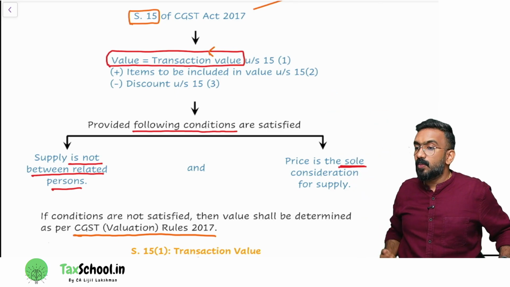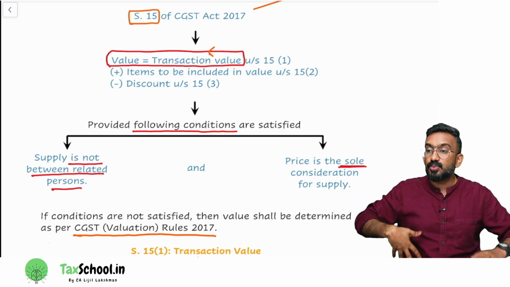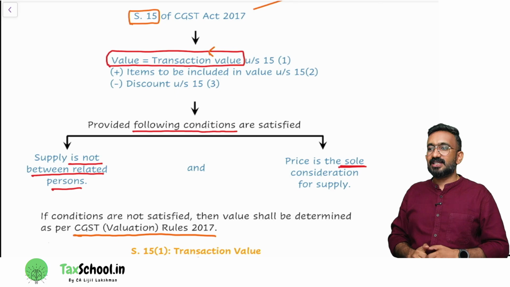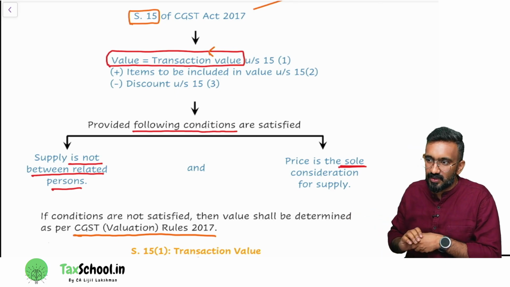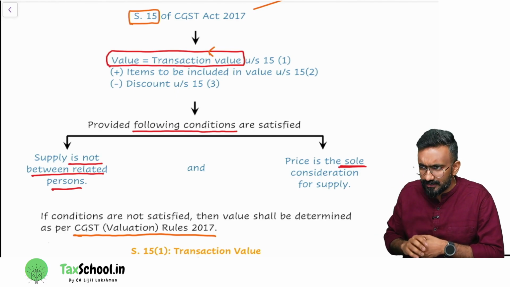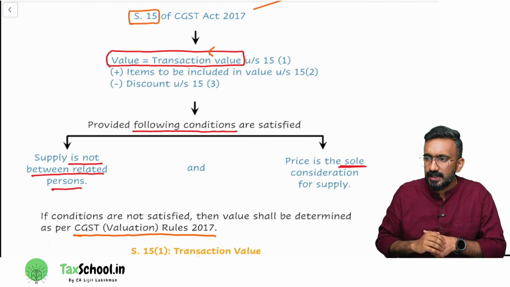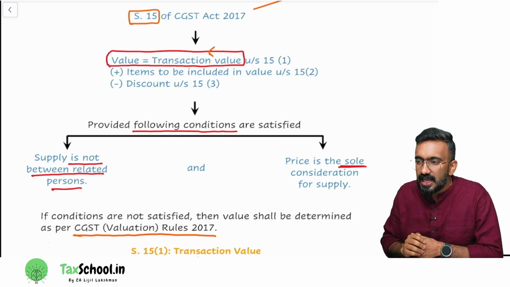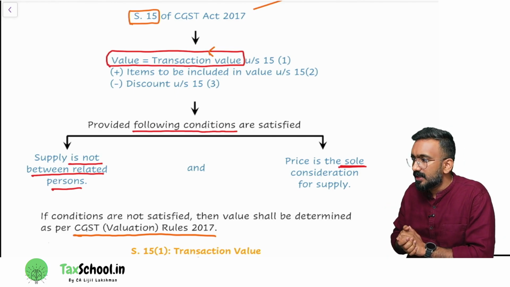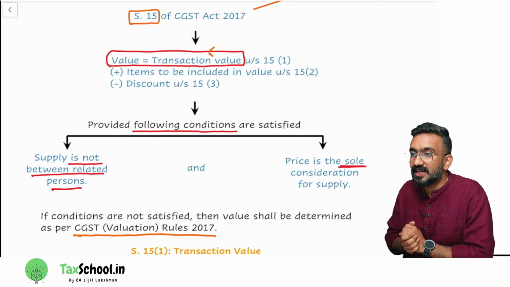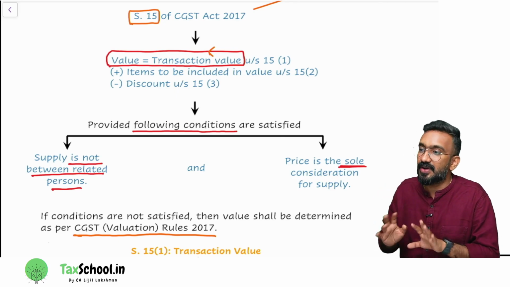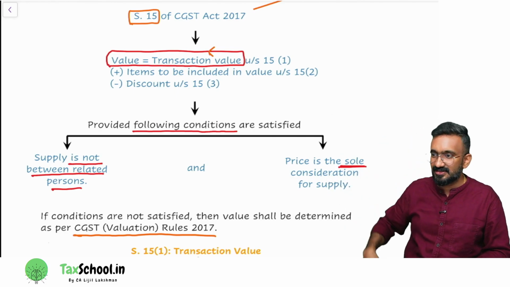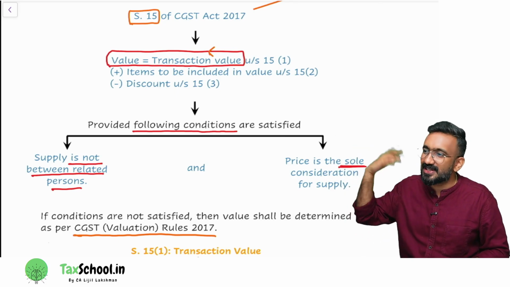Now look, transaction value itself sometimes will not represent the correct value. Why? People might collect in a different manner. Say for example, I am selling a mobile phone to one of you. The mobile phone price happened to be 10,000 rupees. To reduce the value, I told you that I'll sell the mobile phone for 5,000. In the bill I will give you 5,000. The other 5,000 you give as interest later. You pay after 1 week and then you pay it as interest.